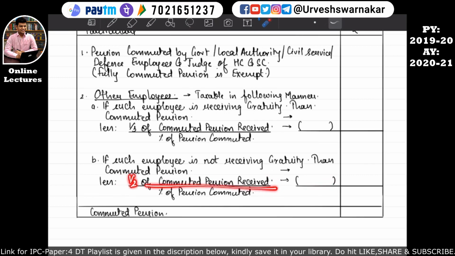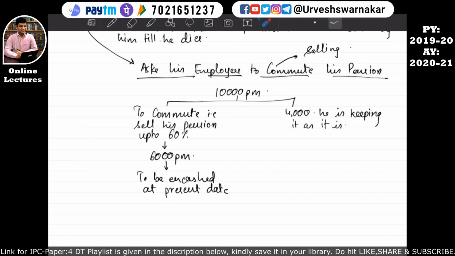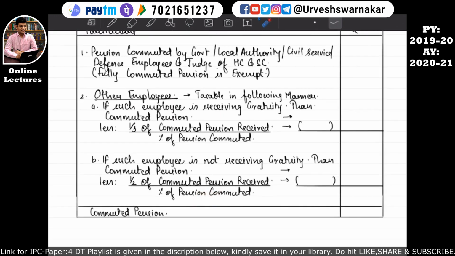Half of commuted pension received. That means whatever amount we write over here, we will write that same amount over here, and we will multiply it by half, and then we will divide the numerator by the percentage of pension commuted. That means in our example it was 60%, so it will be divided by 60%. Okay, there can be a possibility that the pension is commuted up to 70%.